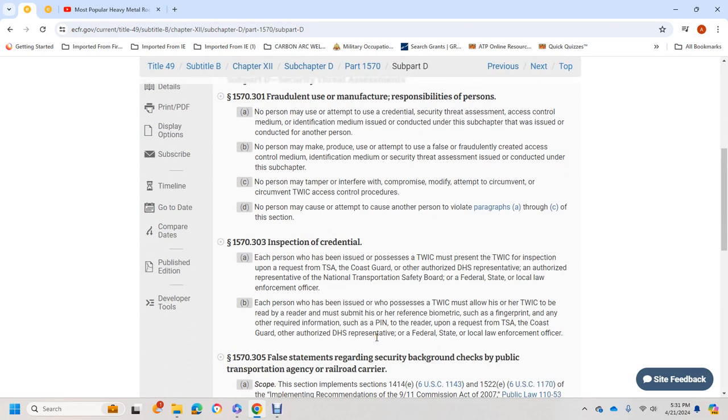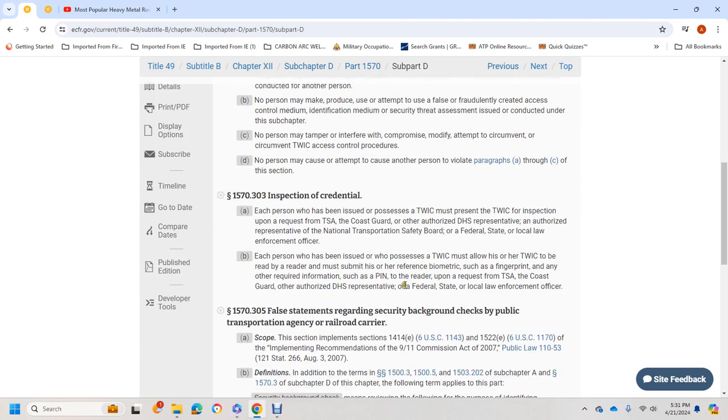1570.303 Inspection of credential. Each person who has been issued or possesses a Transportation Worker Identification Credential must present the credential for inspection upon request of TSA, the Coast Guard, or an authorized DHS representative, a representative of the National Transportation Safety Board, or a federal, state, or local law enforcement officer. Each person who has been issued a Transportation Worker Identification Card must allow his or her card to be read by a reader.